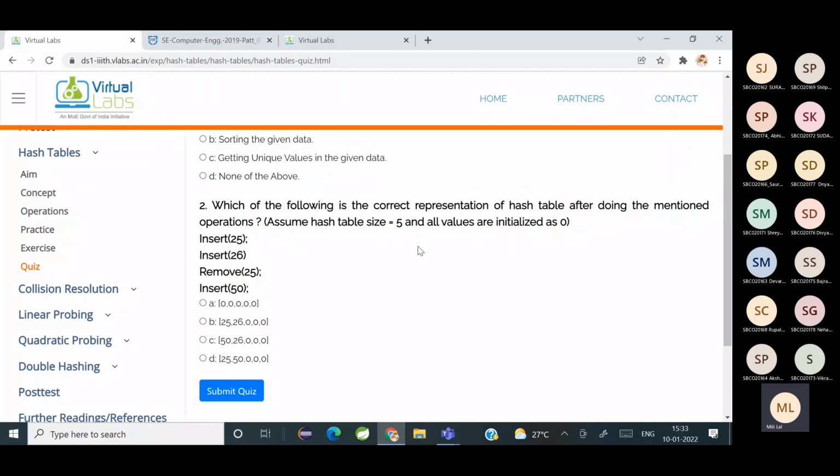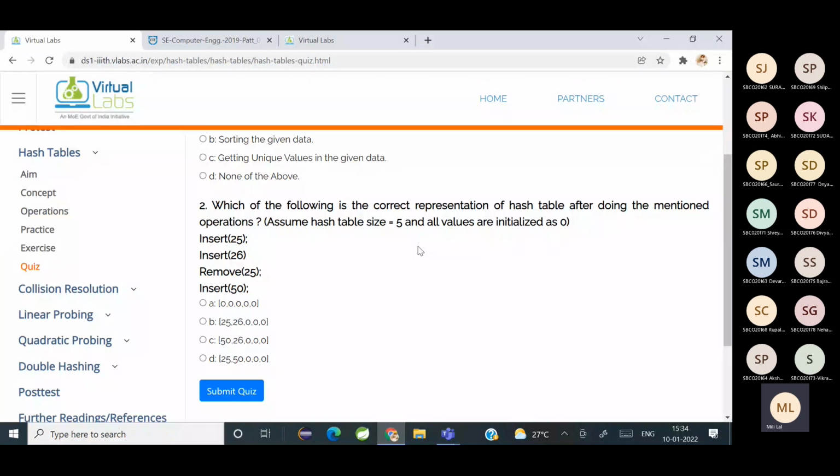25 mod 5. जब 25 को 5 से डिवाइड करते हैं, रिमाइंडर कुछ आते हैं क्या? नहीं, तो रिमाइंडर क्या होगा? When you divide 25 by 5, what is the remainder? 0. So 25 is placed in which index? 0. 25 will be placed in index 0.